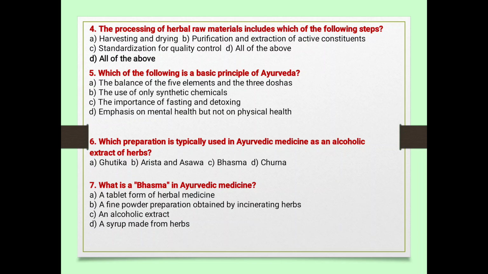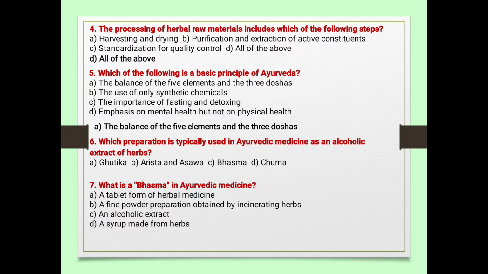Next, which of the following is the basic principle of Ayurveda? A, the balance of 5 elements and 3 doshas. B, the use of only synthetic chemical. C, the importance of fasting and detoxing. D, emphasis on mental health but not on physical health. A is the correct answer. Balancing 5 elements and 3 doshas, Vata, Pitta and Kapha.